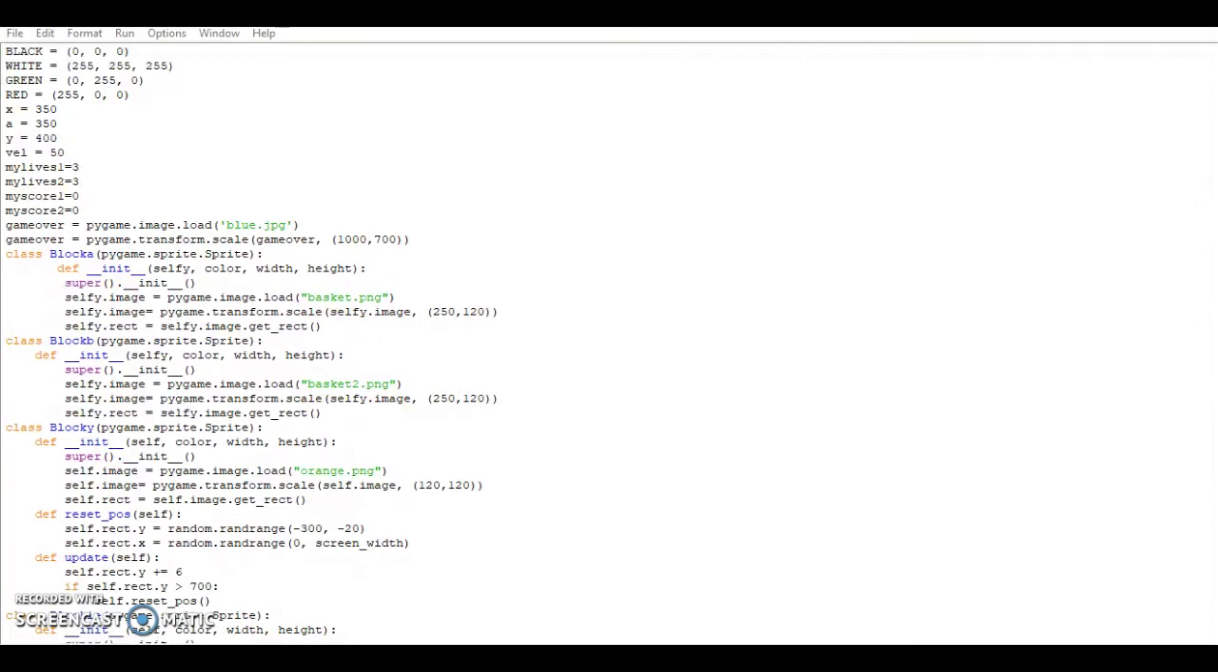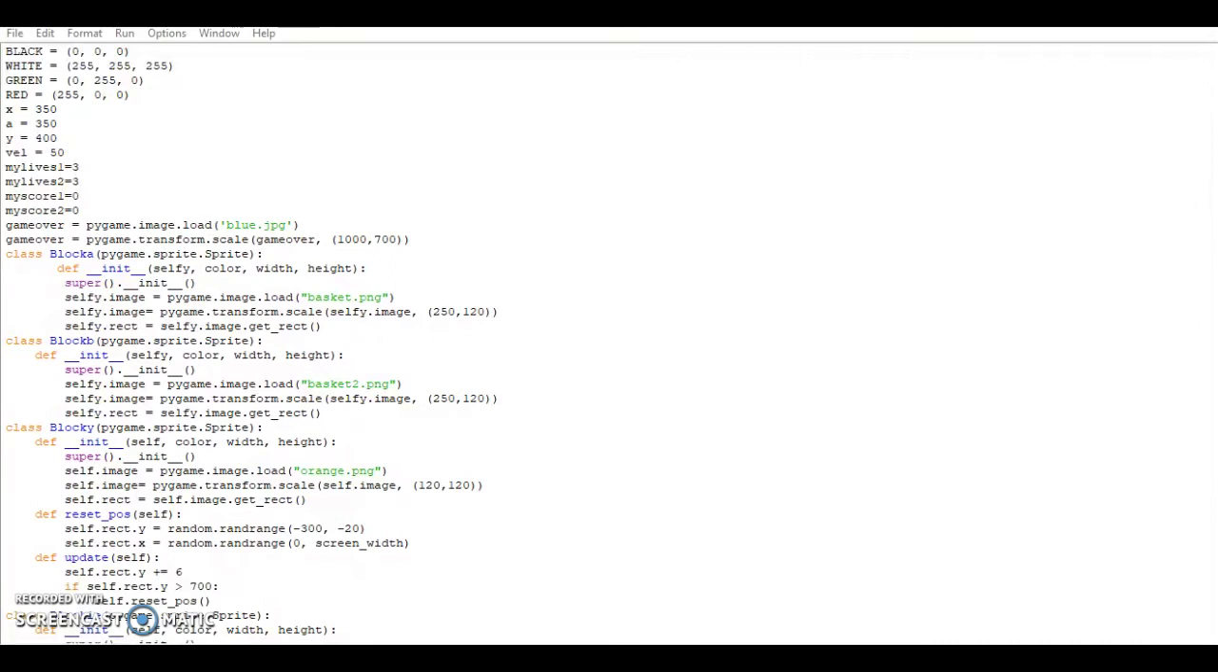Okay, we will start by creating a class for the objects. The first class, called block, is the player basket. Load the basket image in the image load function and change its width to 250 and height to 120. Repeat the same steps for player 2, but use a different basket image and a different name.